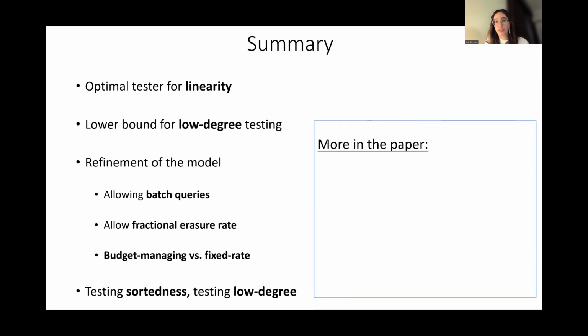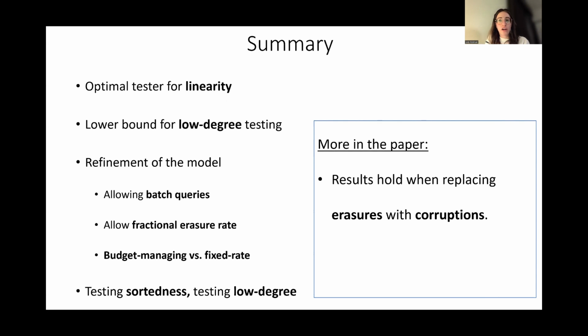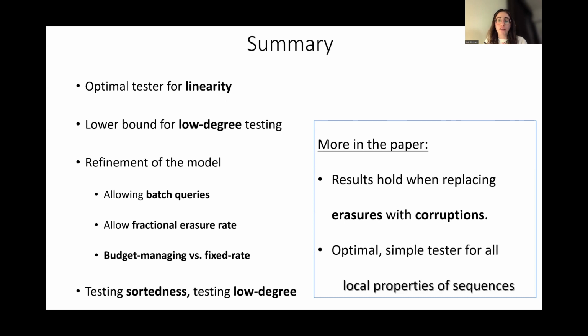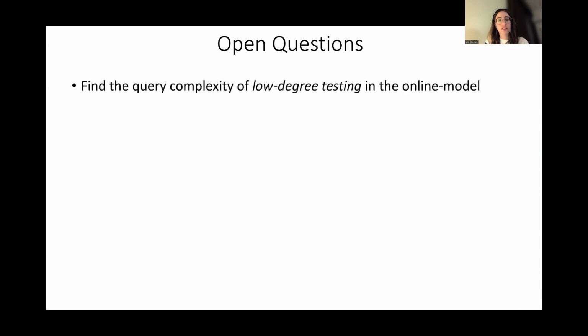Some other things that you can find in the paper: there are some results for when the adversary is allowed not only to erase, but to corrupt the data, and then the algorithm doesn't know whether the data is corrupted or not. So this is a bit more challenging model. And we also have an optimal simple tester for all local properties of sequences, which is a huge class of properties. Let me discuss some open questions.